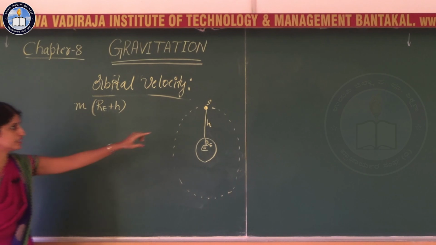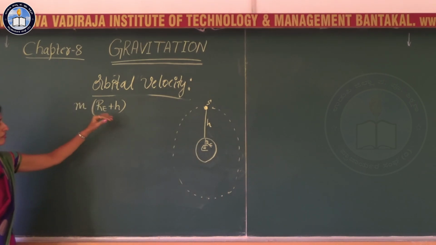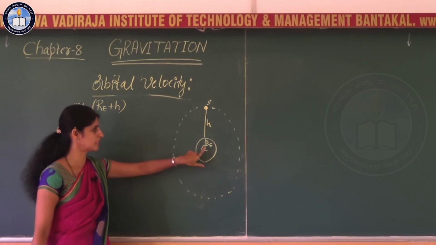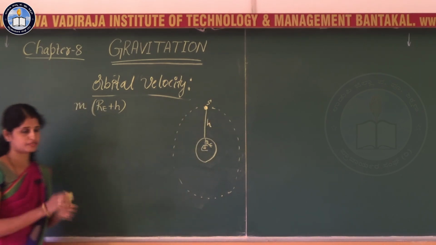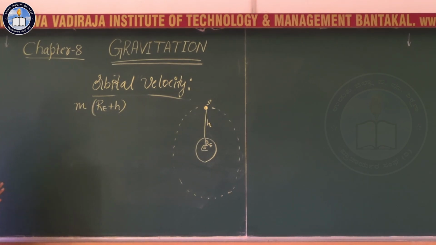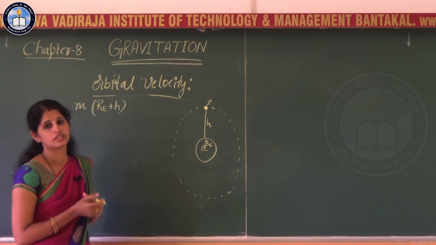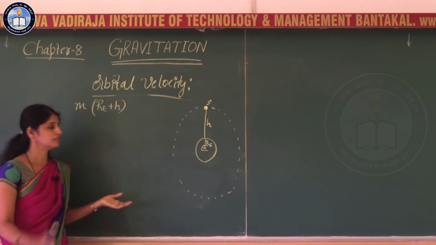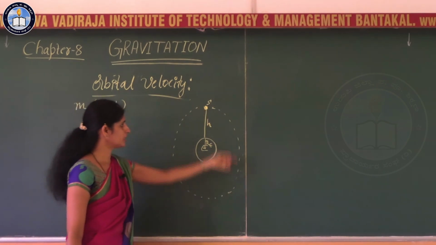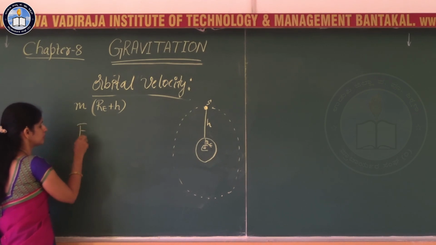So the satellite is revolving around the earth at a distance RE plus h, that is the distance from the center of earth to the satellite. Whenever a body is moving in a circular motion, as you studied in the earlier chapter, there exists a centripetal force.